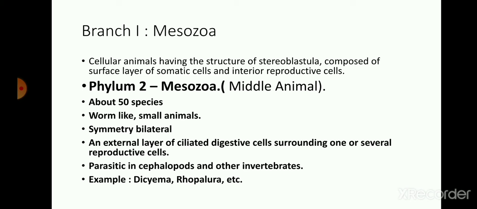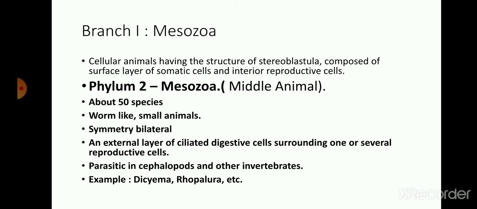So the outer surface layer of these animals consists of somatic cells and the interior cells are reproductive cells, which are able to carry out reproduction. This branch contains the phylum Mesozoa.